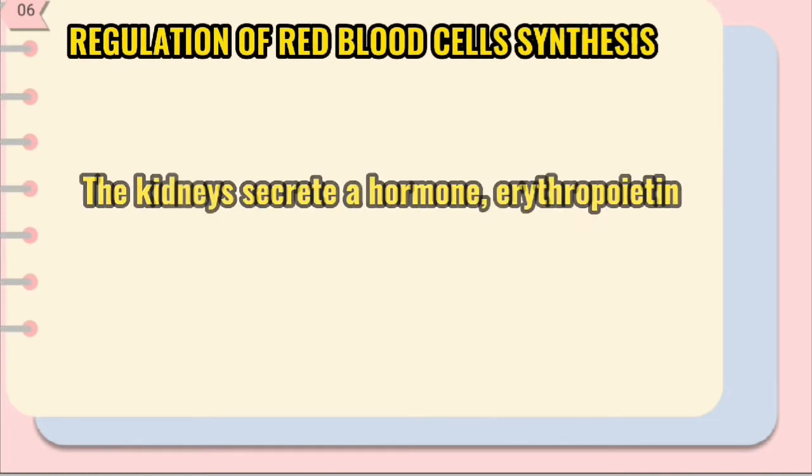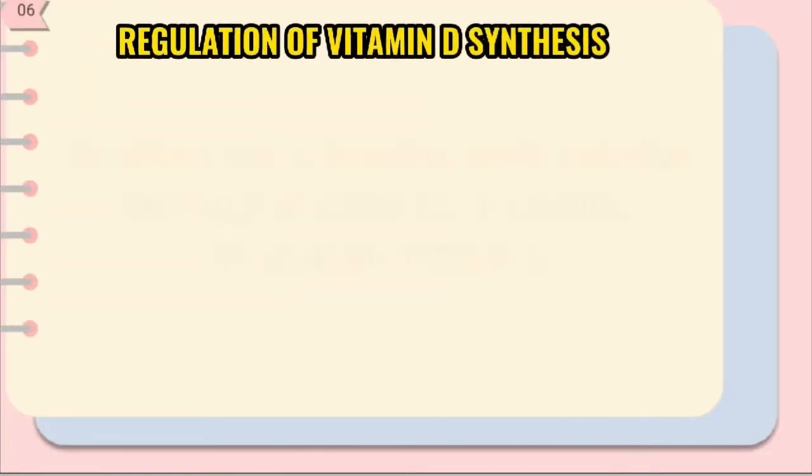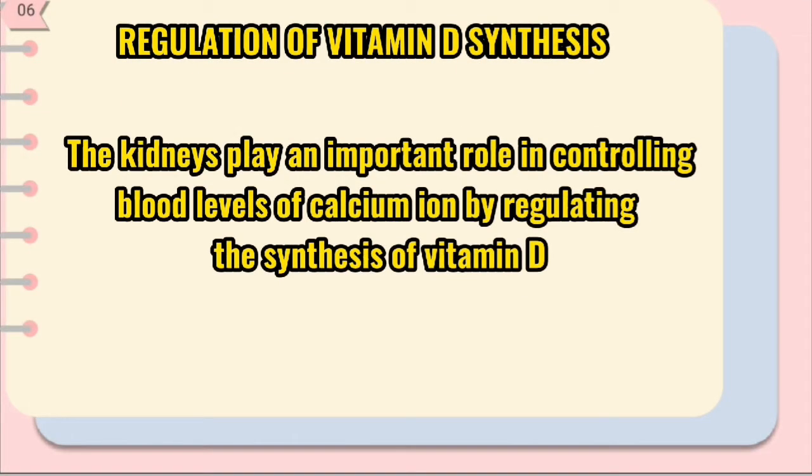Next is regulation of red blood cell synthesis. The kidneys secrete a hormone, erythropoietin, which regulates the synthesis of red blood cells in the bone marrow. Last is regulation of vitamin D synthesis. The kidneys play an important role in controlling blood levels of calcium ion by regulating the synthesis of vitamin D.